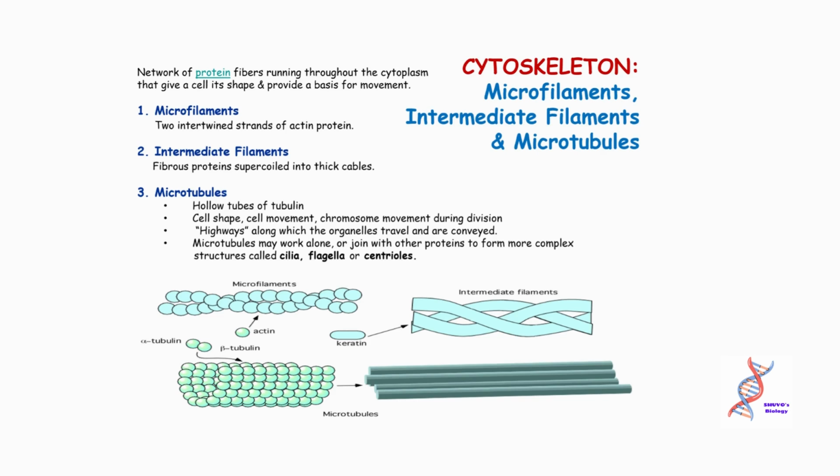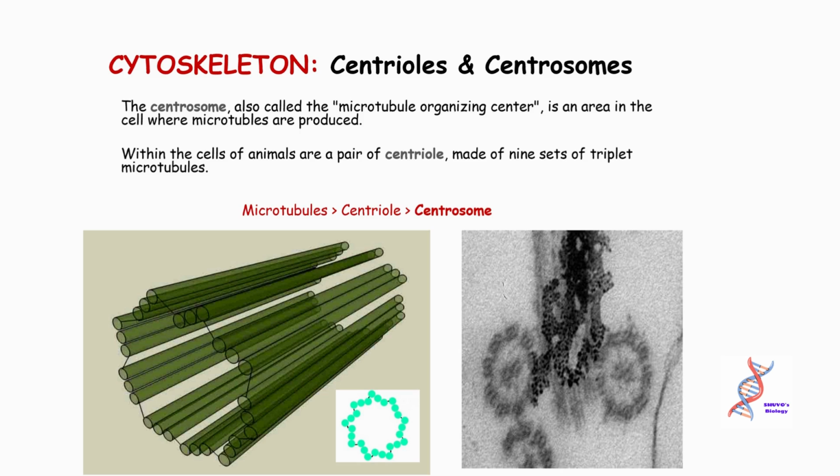Microtubules may work alone or join with other proteins to form more complex structures called cilia, flagella, or centrioles. Centrioles and centrosomes: the centrosome, also called the microtubule organizing center, is an area in the cell where microtubules are produced. Within the cells of animals is a pair of centrioles, made of nine sets of triplet microtubules.